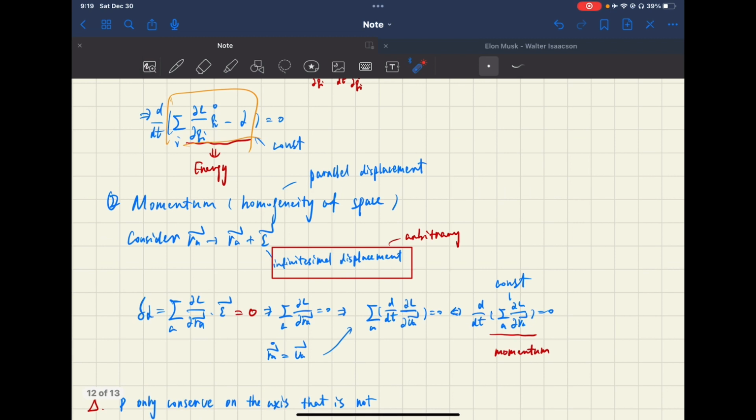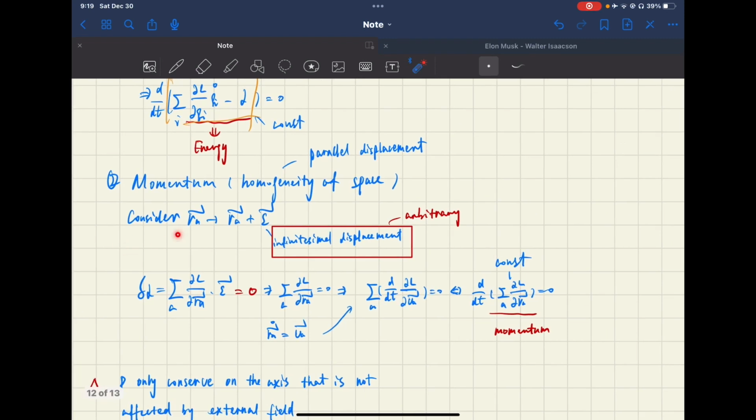So next I'm going to introduce a common method, and it's also a very important method that is frequently used in analytical mechanics. Here, we consider an infinitely small displacement. That is, the location of an object was vector r_a, but now it becomes vector r_a plus epsilon. So this method.